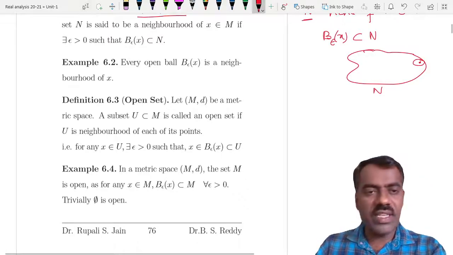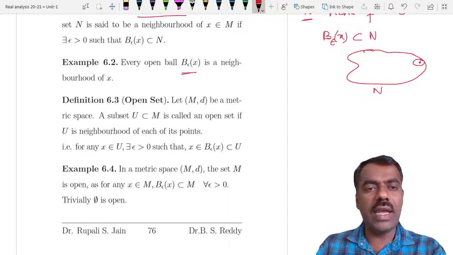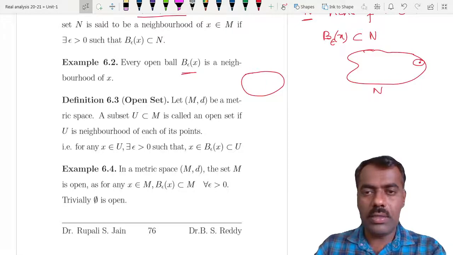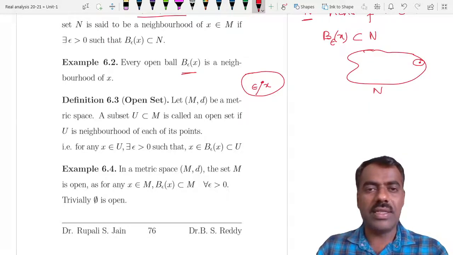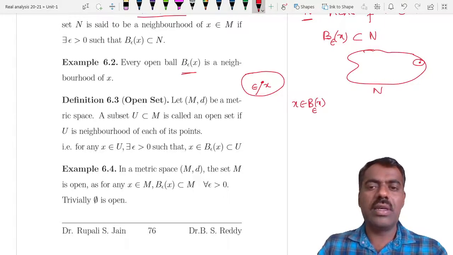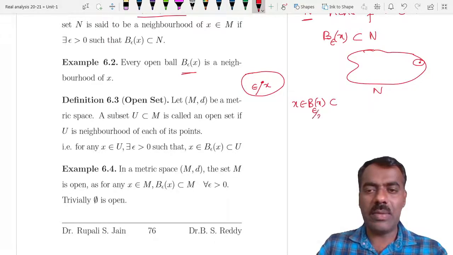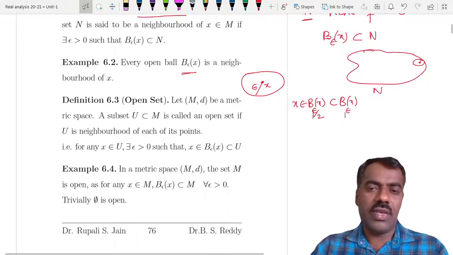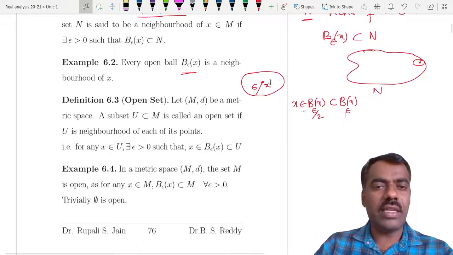Now if you see some examples, every ball B(x, epsilon) is actually a neighborhood of x. Suppose this is x and this is epsilon. We want to show that it is a neighborhood of x. That is clear because x belongs to B(x, epsilon). If you want a little smaller one, you take epsilon by 2, which is clearly contained in this. You take any value less than epsilon, and it will work here.